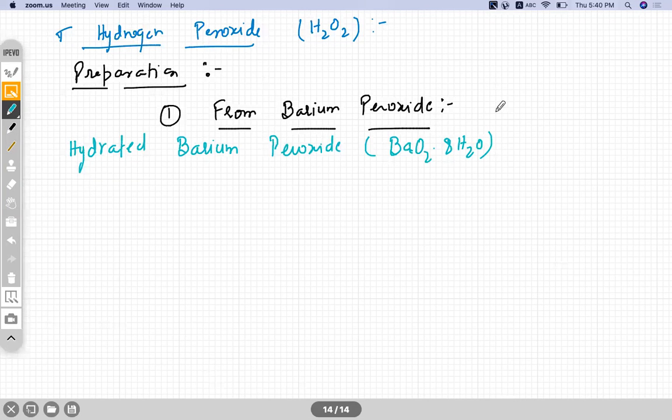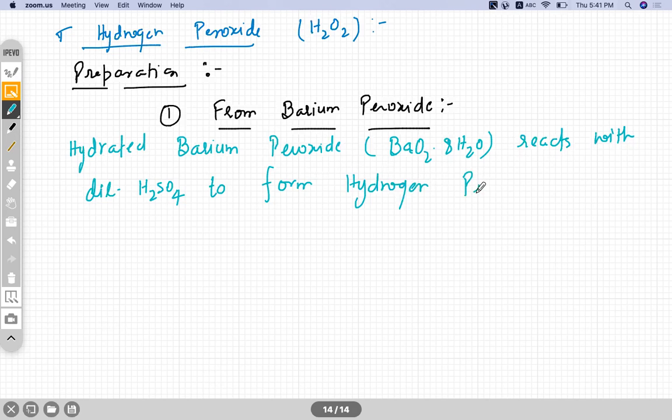Hydrated barium peroxide reacts with dilute H2SO4 to form hydrogen peroxide. Okay. So the reaction is BaO2